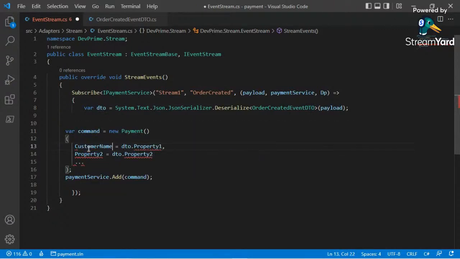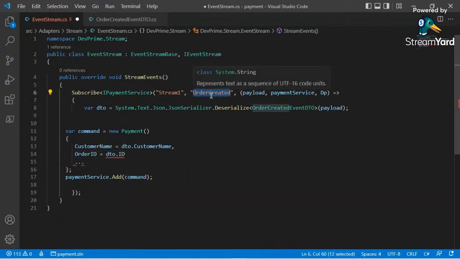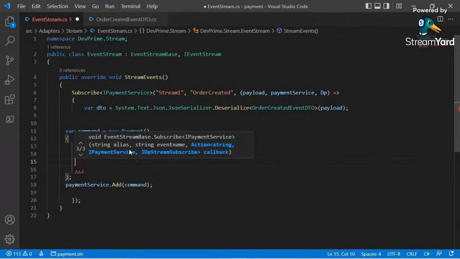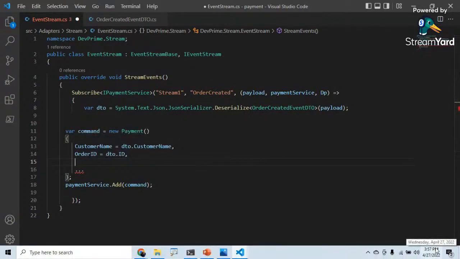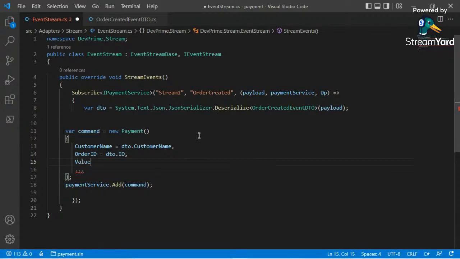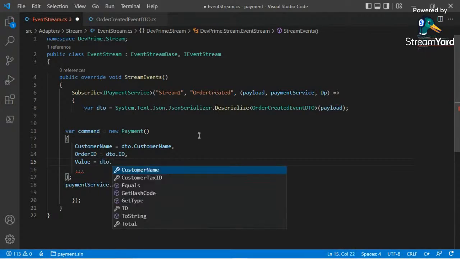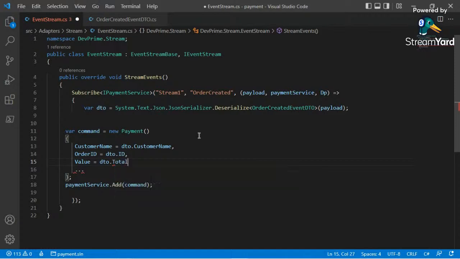So customer name is useful for me. Our order ID is the ID of the event, because it's another event created. So ID of order is our order ID. And we got a value, which is the same as total. Okay, should be enough for me at this time.